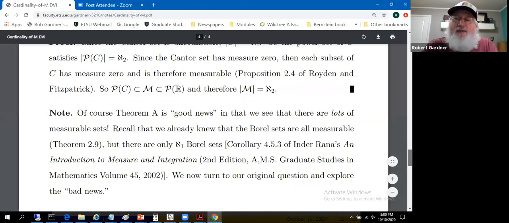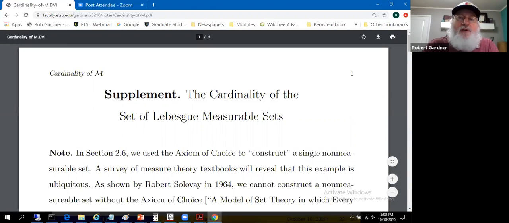So that completes the chapter 2 material along with the supplements. So from here, we'll move into chapter 3. Next topic will be measurable functions. So measurability is going to play a role in everything we do in the addressing of Lebesgue integration. It's all the fault of the non-measurable sets. All theorems will have to start out with some hypothesis about measurability. It's driving us to define the very idea of a measurable function as well. So more of that in chapter 3.